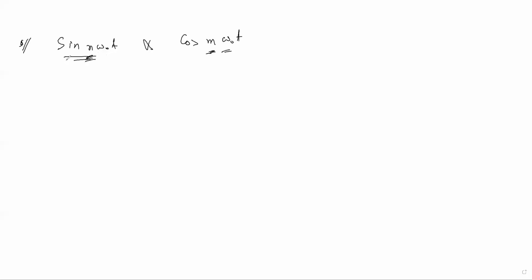And we have to prove that sin n omega naught t and cos m omega naught t are orthogonal in the time interval t naught less than t less than t naught plus 2 pi by omega naught. Or you can write it as t naught plus capital T also. So the solution is,